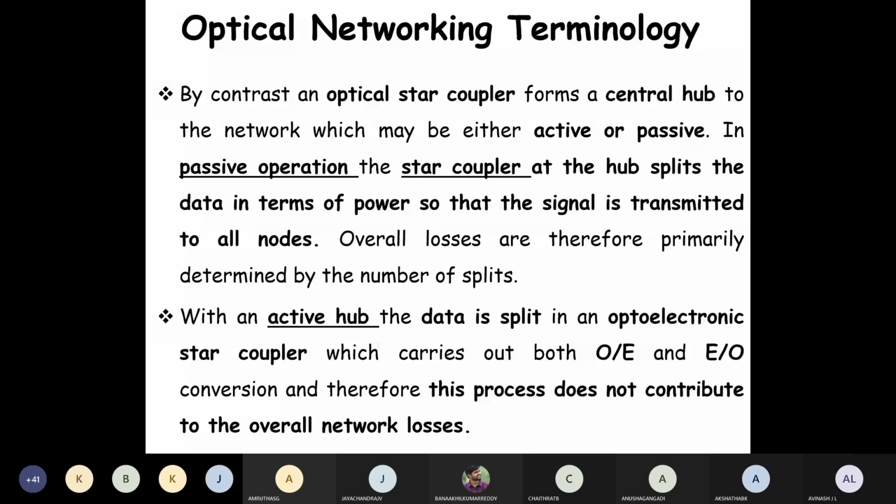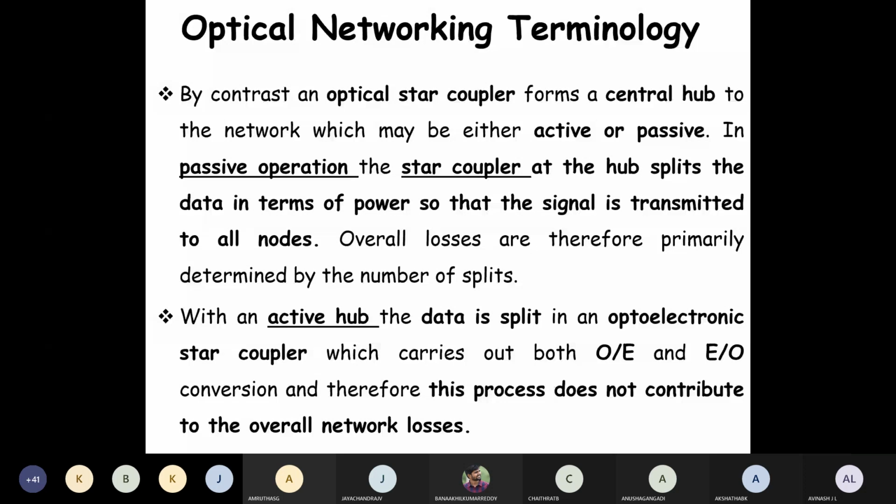There is a provision for dropping the signal in port number 2. In port number 3, there is a provision for adding a signal, and in port number 4, the output will come into picture.